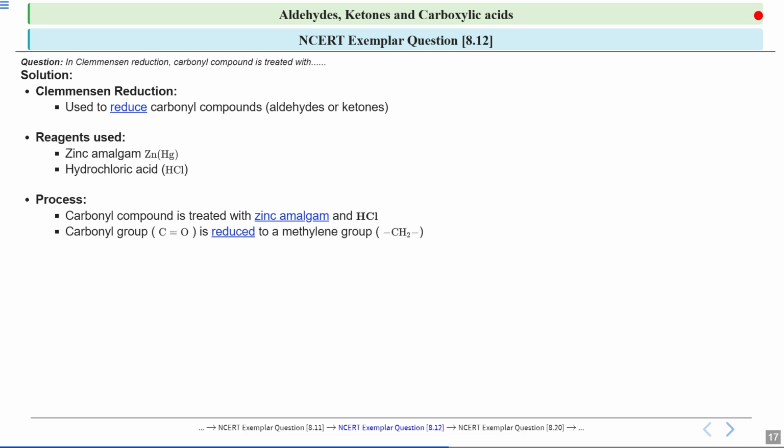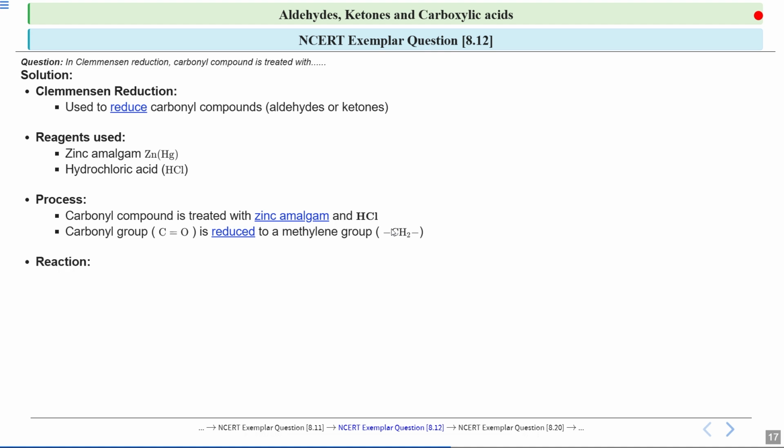During the reaction, the carbonyl group, which is the C=O group, is reduced to a methylene group, which is CH2. This means that the double bonded oxygen is removed and replaced by two hydrogens, changing the molecule from an aldehyde or ketone to a simple hydrocarbon.